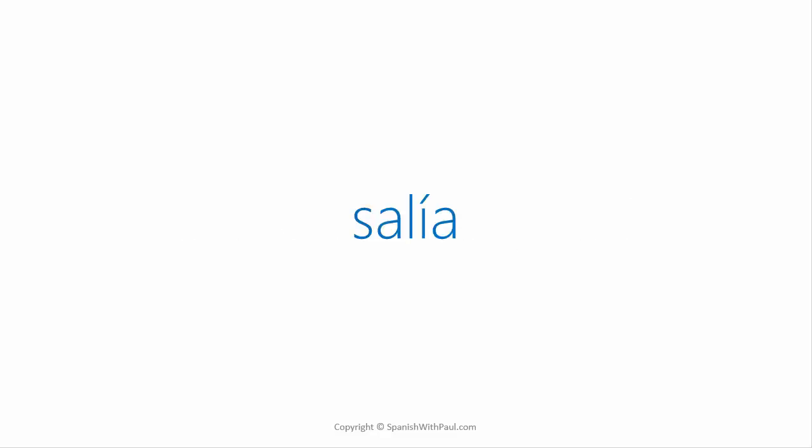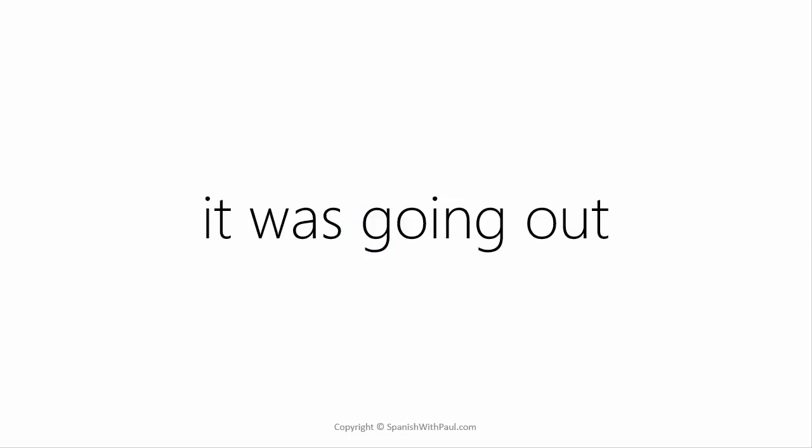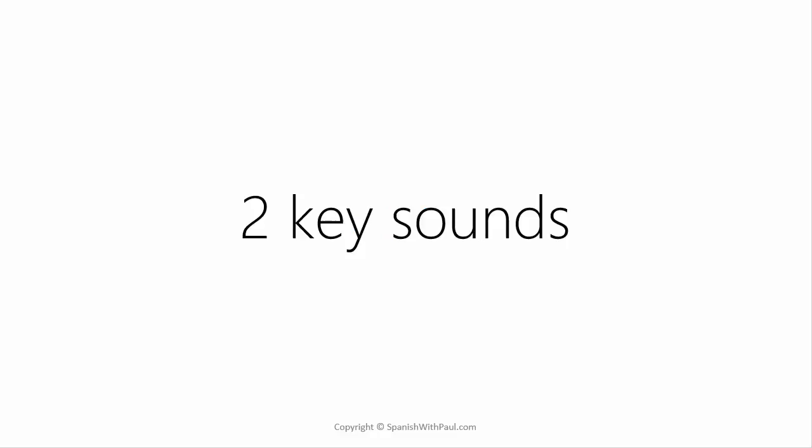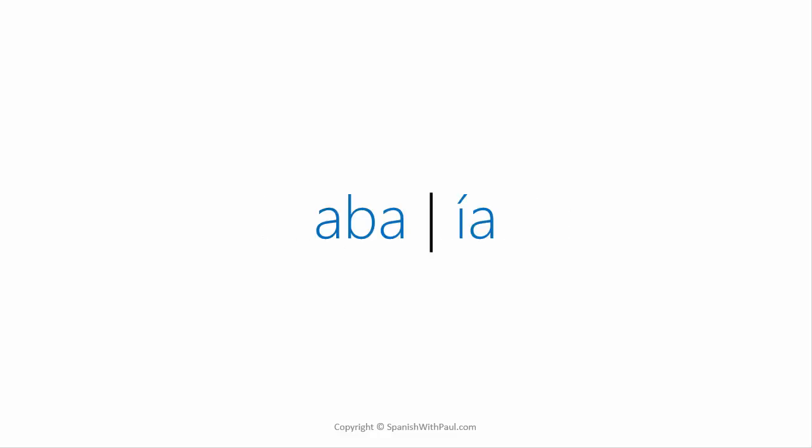How would you say he was going out? Salía. She was going out. Salía. It was going out. Salía. So remember, we have two key sounds to be aware of. Aba, for example, hablaba or compraba, if it's an AR verb, or ía, for example, comer to comía, or salir to salía. So these are the two things that we have to decide based on whether or not the verb is AR or not, if it goes to aba or if it goes to ía.